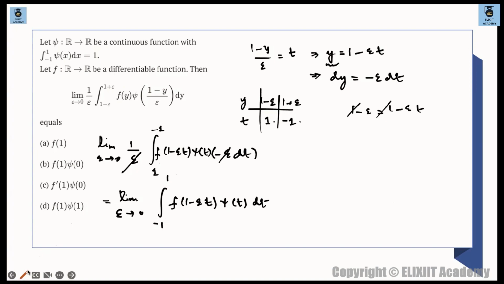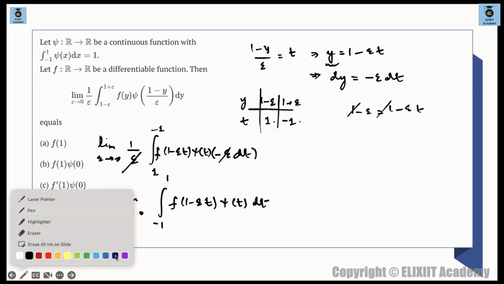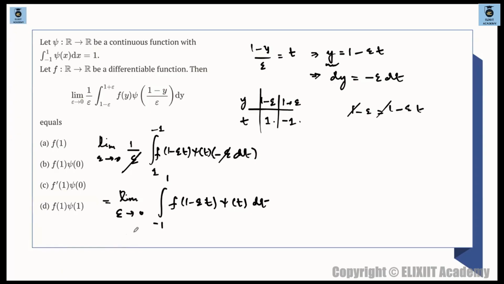Now you all can clearly see from here that we can take this limit inside. So next you can take this inside. Now there is some condition to take this limit inside this integral. Here, because the limit is dependent on epsilon and the limits of integration are constant, there is no variable t present over here. So in that case, you can take this limit inside this particular integration. Otherwise, there are some conditions. You cannot always directly take the limit inside. Okay. So what I do is, I just simply take this limit inside this integral.